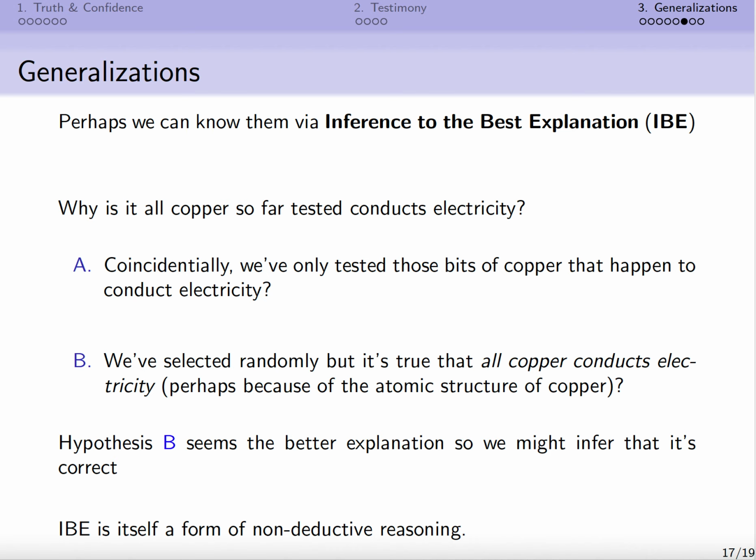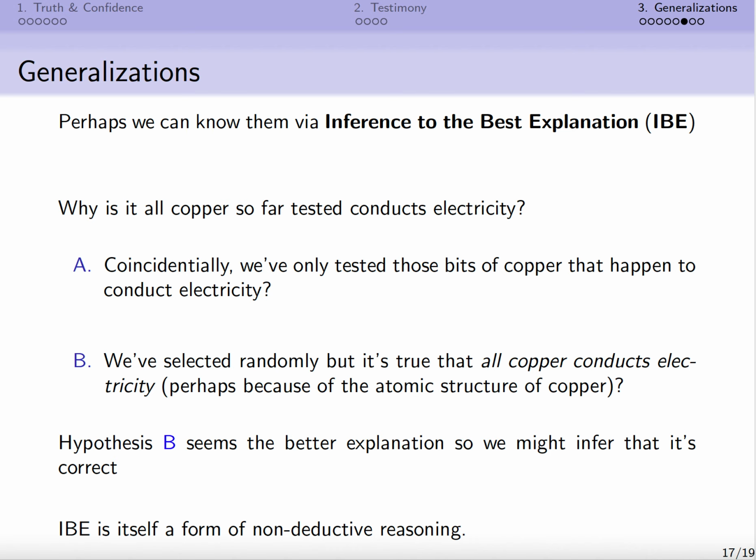Well, one way of making progress might be thinking about why we found that every sample of copper we've ever tested conducts electricity. So we can think of two hypotheses about why all copper so far tested conducts electricity. First hypothesis, coincidentally, we've only tested those bits of copper that happen to conduct electricity.